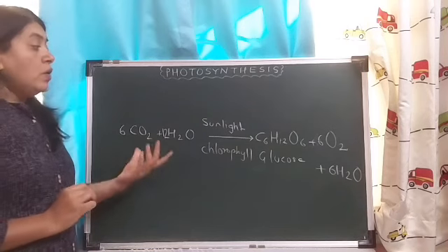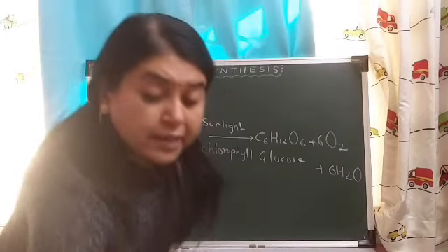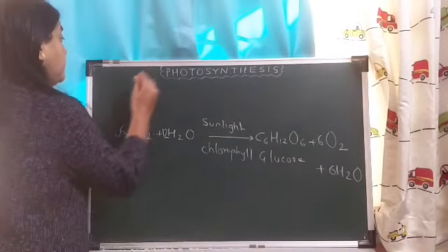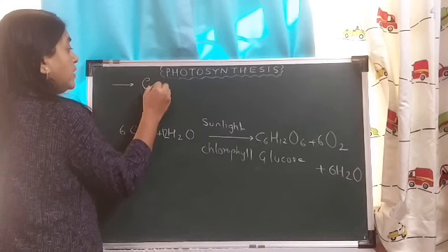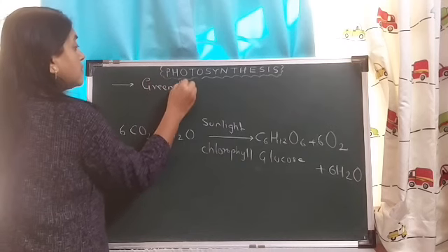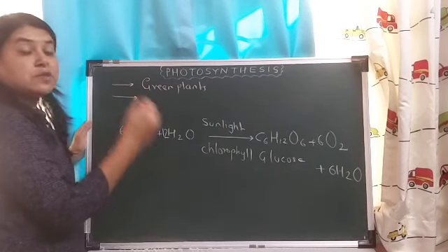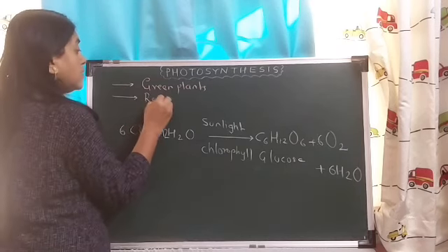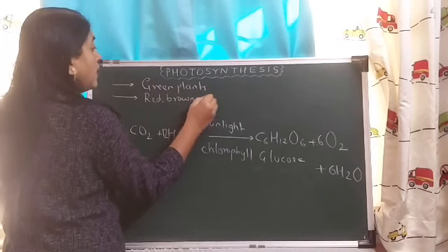Fine. Now, who is going to carry out photosynthesis? Photosynthesis is carried out by green plants. It is carried out by different types of algae, that is red, brown and green algae.